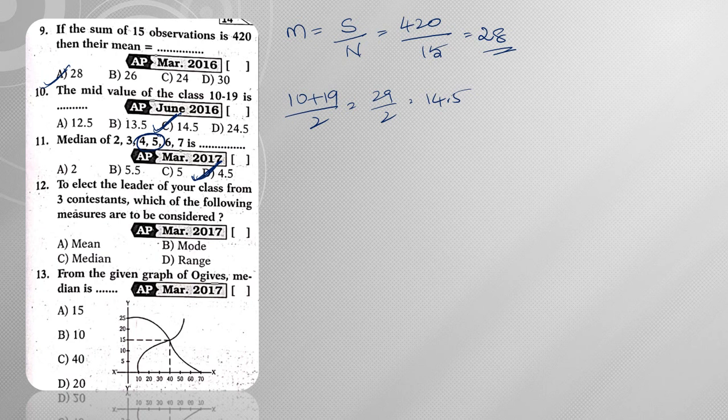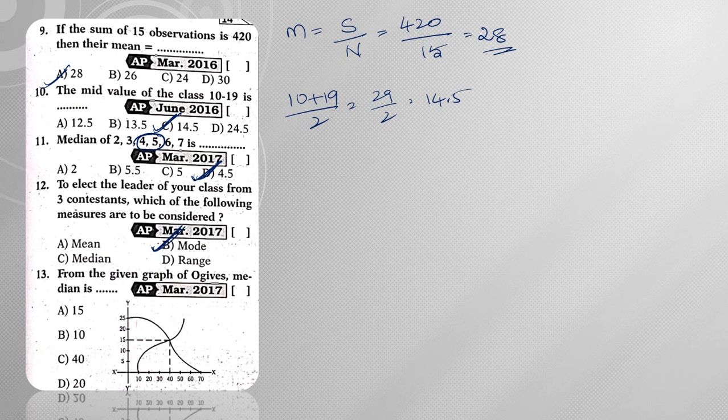Next, to elect the leader of your class from 3 contestants, which of the following measures is to be considered? To elect the leader, we need to count the votes. So the person who got the most votes will be the winner, right? So that is nothing but mode.